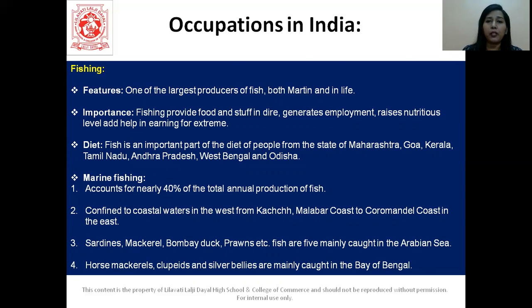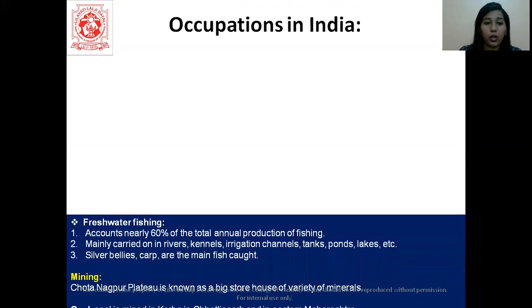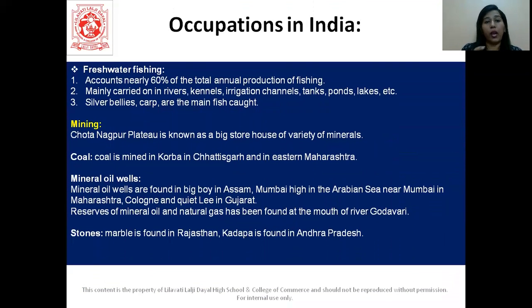So these are facts, students. These are names of the fishes and where they are caught. That's what is given to us here. And then, like I said, we have freshwater fishing also. About 60% of the annual production of fish we get from freshwater fishing in India, and 40% was from marine.